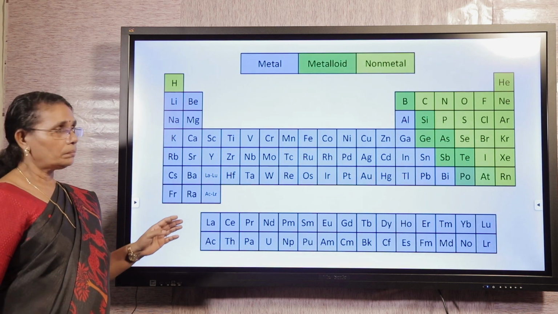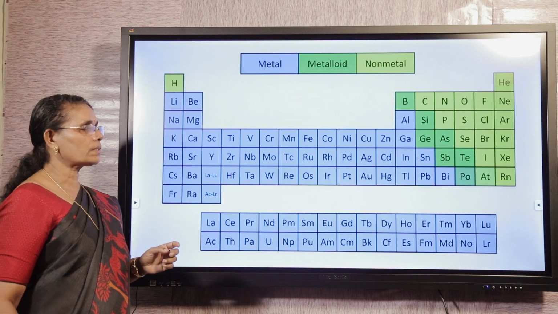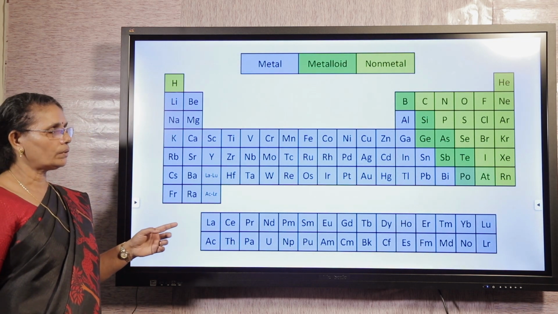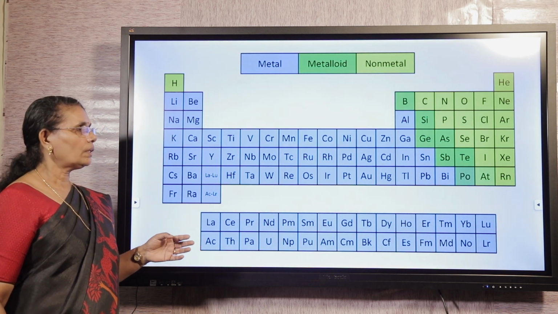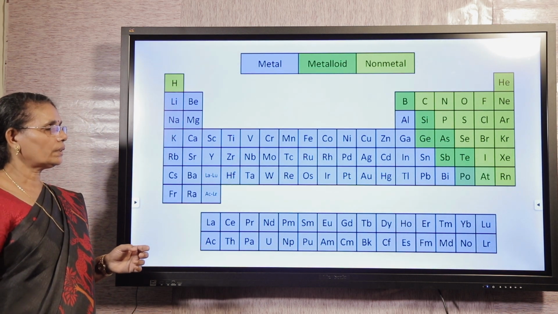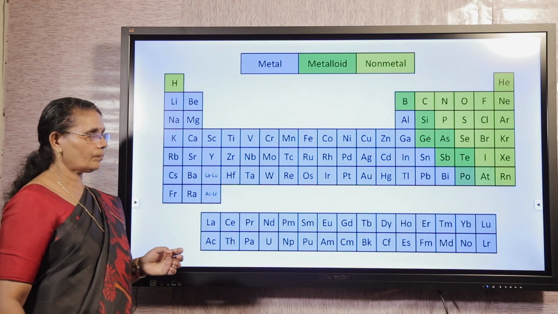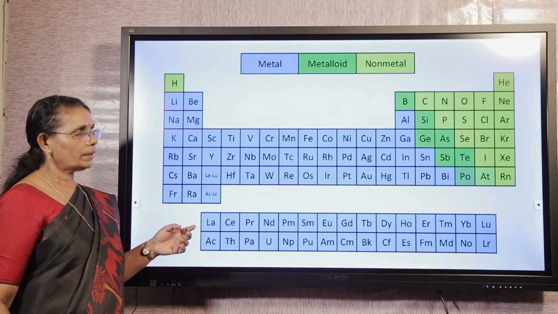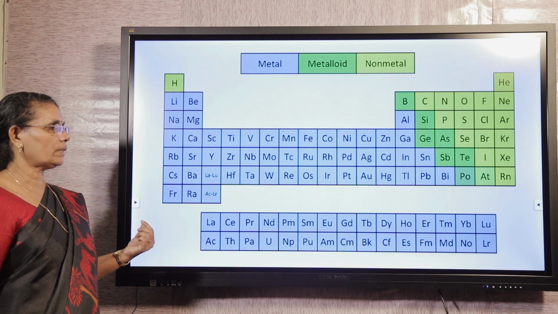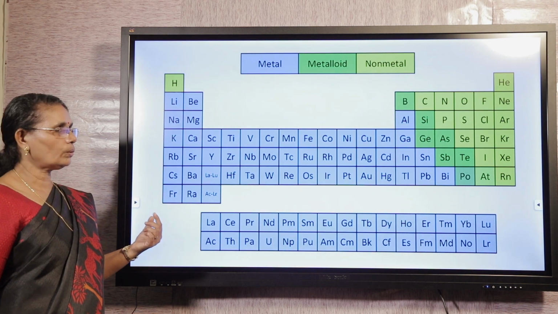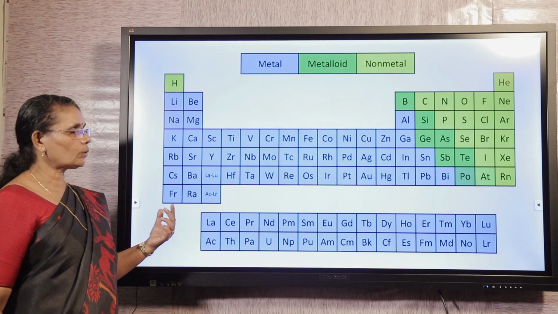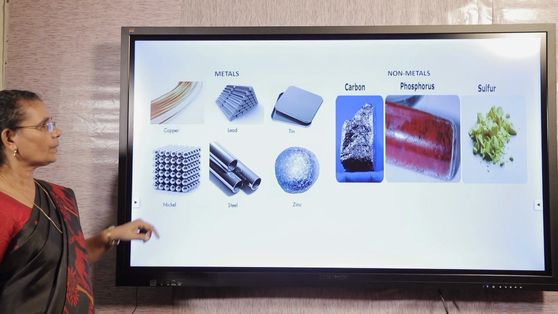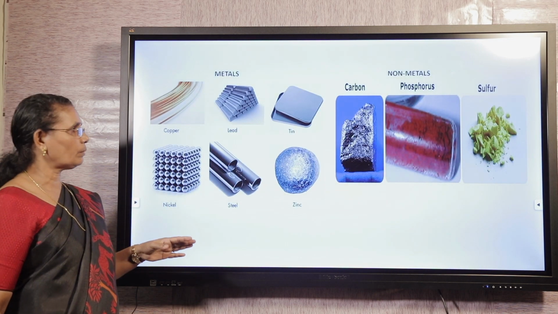They are metalloids. Then what are metals? We can define metals as the elements which give positive ions by losing electrons, that is, electropositive elements, and the elements which form negative ions by gaining electrons are non-metals. They are electronegative. Metals are electropositive, non-metals are electronegative. Here there are some examples of metals and non-metals.